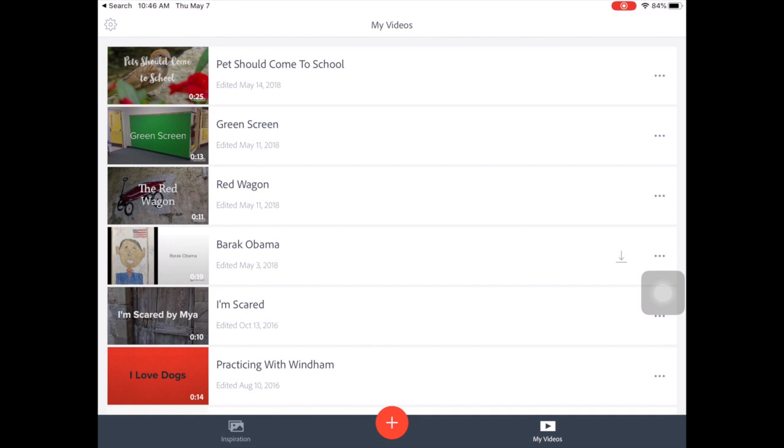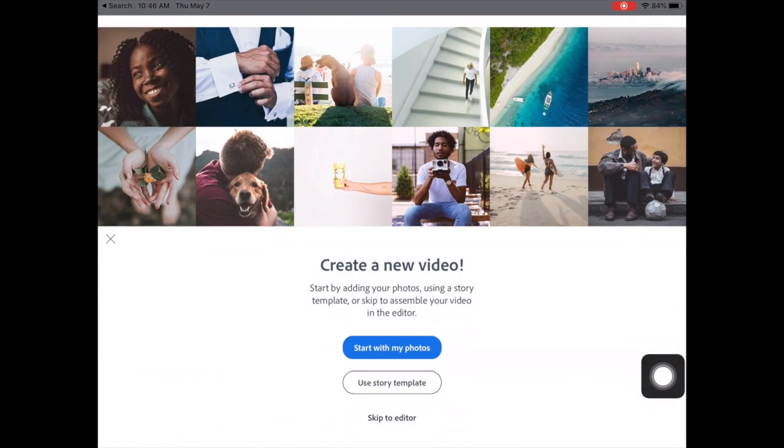And here you are. If you've never used Spark Video before, you won't have any videos in here. I have, so these are my videos. But what you're going to start with is on the bottom right down here, there's the plus button. You're going to click plus, and you're going to skip to editor.